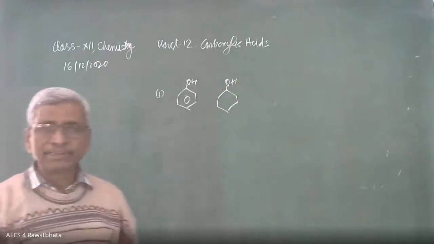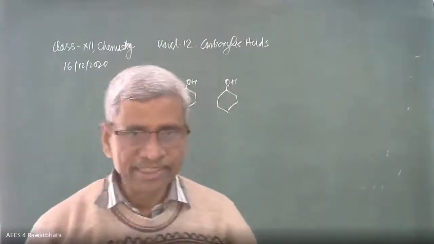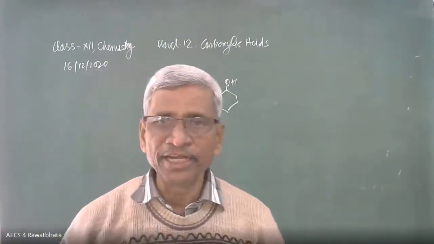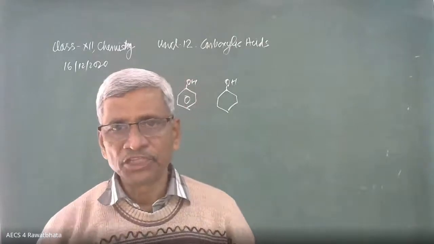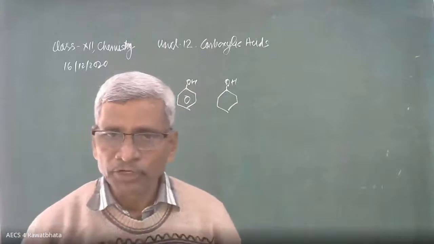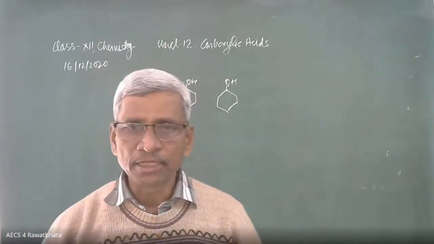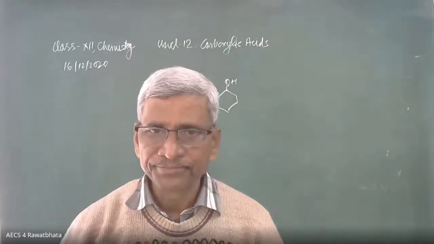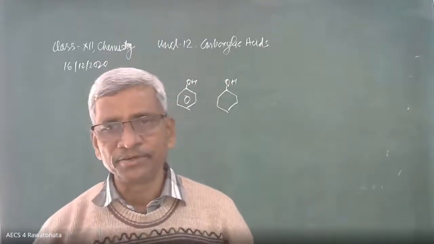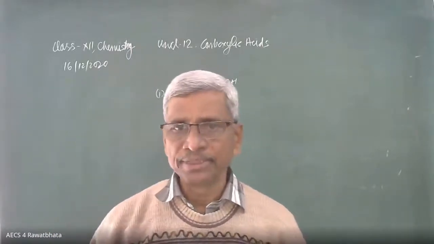And for phenol, the best identification test is the bromine water test. And there is the ferric chloride test, FeCl3 test, or the bromine water test. In the case of bromine water, what is the color of the precipitate? It is white in color. Yes, it is a white precipitate. And in the case of ferric chloride, what is the color? Violet. Violet color, purple color is obtained. Very nice color we get in the ferric chloride test.